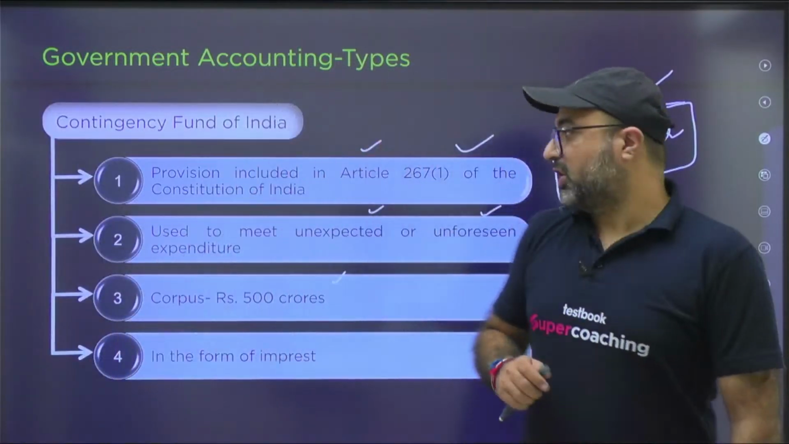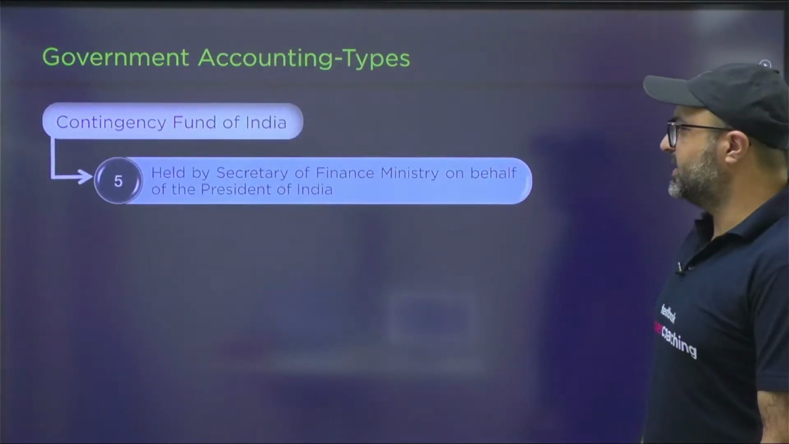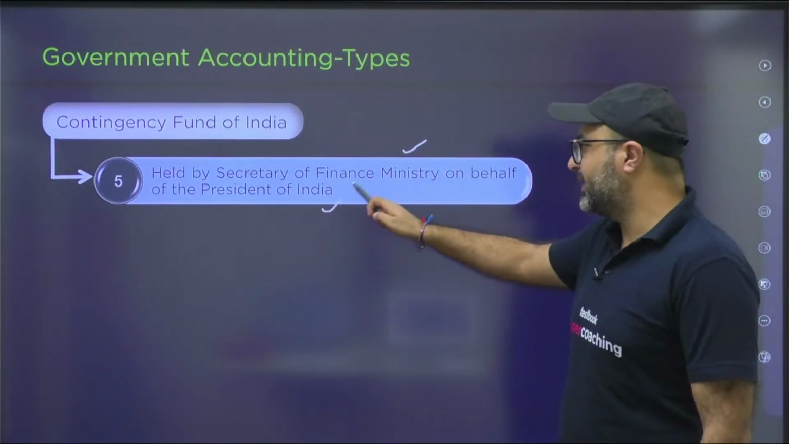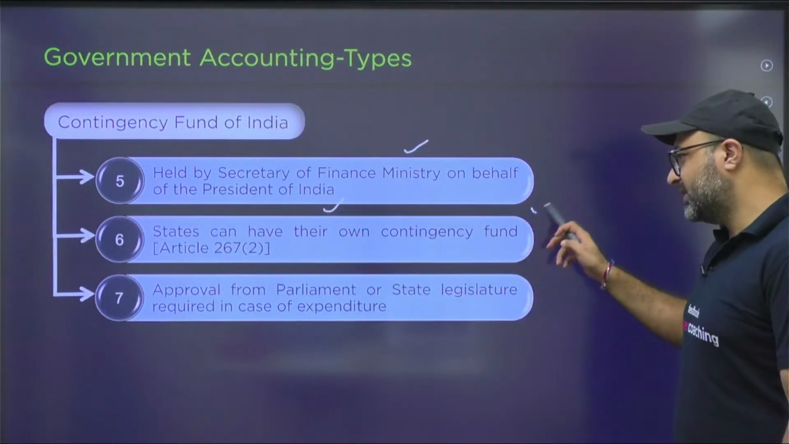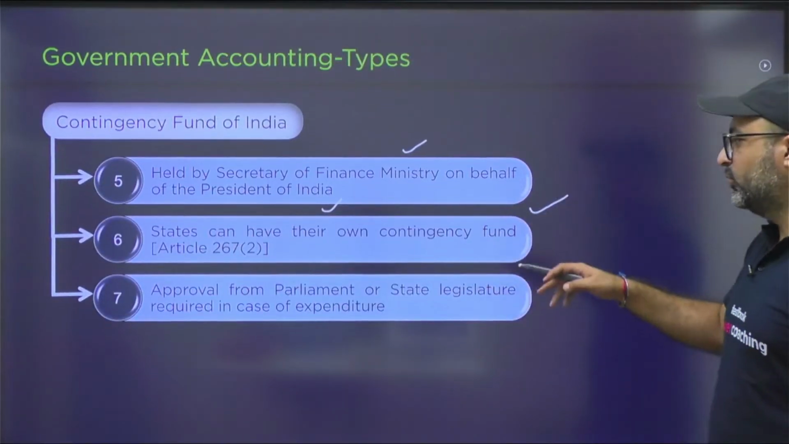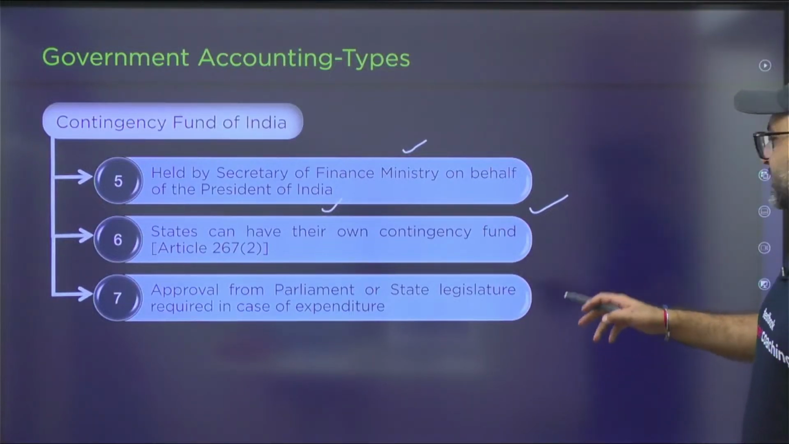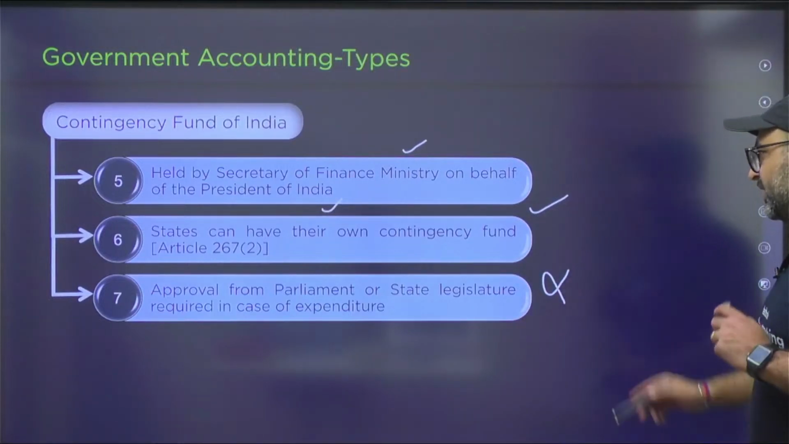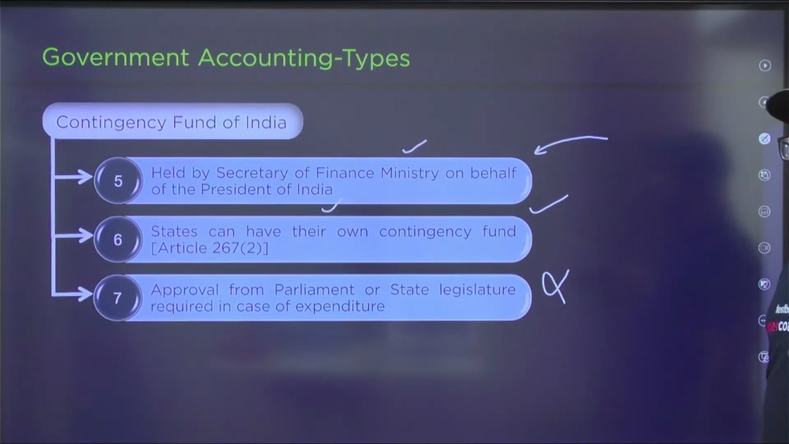The next point is related to the Contingency Fund of India, which I have already discussed: it is held by the Secretary of the Finance Ministry on behalf of the President of India, but actually the owner of this account is the President of India. States can have their own contingency fund with the same provision. Approval from Parliament or state legislature is not required in case of expenditure. The reason is that the direct signature is done by the President. The President can approve the withdrawal directly with his signature.